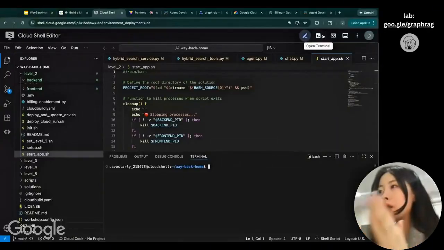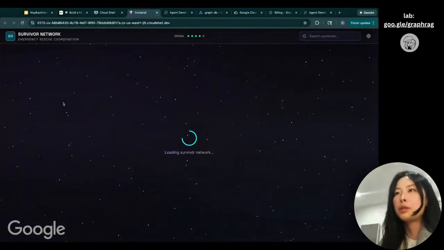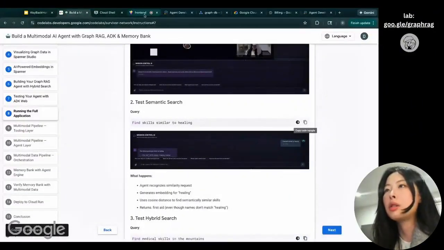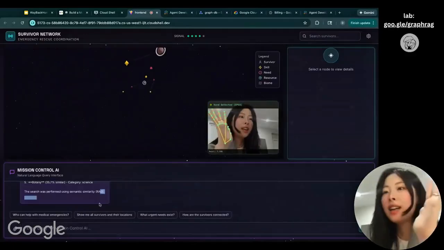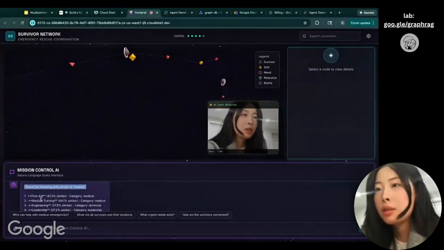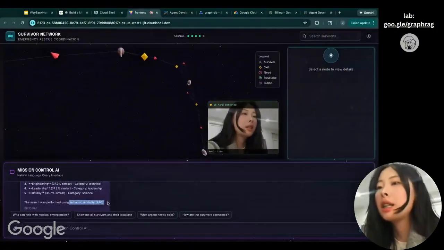All you need to do is, like me, refresh this whole page so that we can refresh our token, and we should solve this problem. So I'm going to click this open terminal. I already opened it, so I will refresh the page to see if that resolves the problem. Let's copy this and paste it over here. As you can see, now we find the response. It finds the skills similar to healing, and it is using semantic similarity like RAG search.